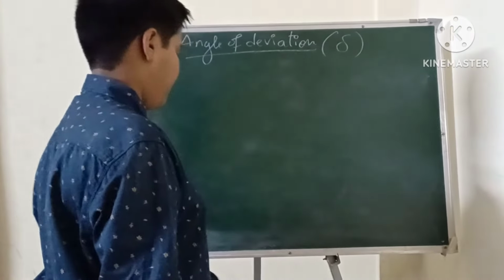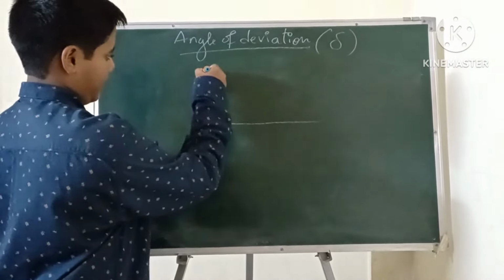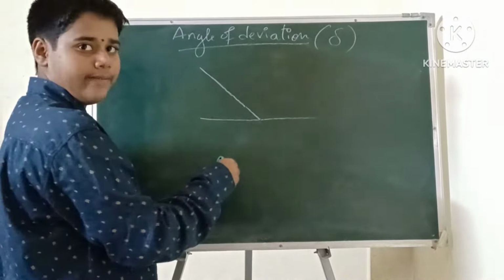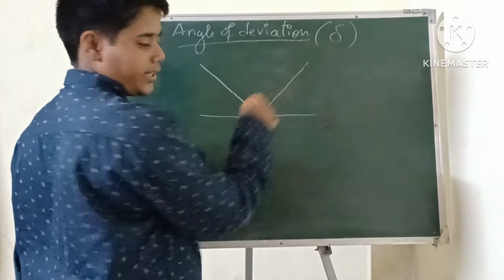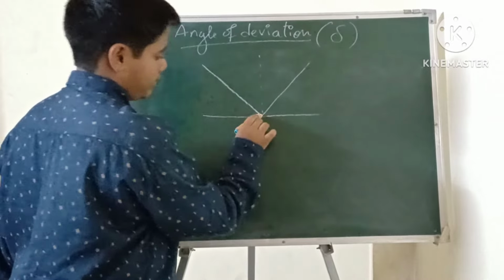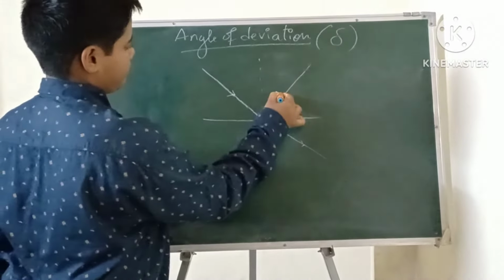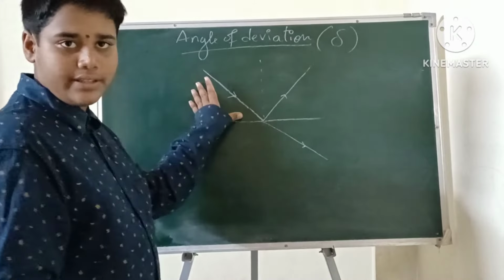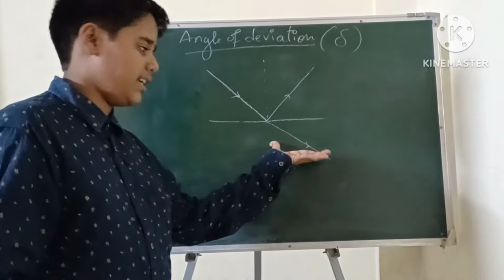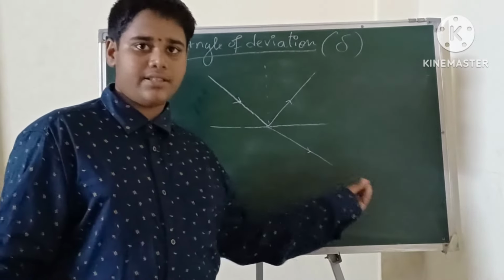So in this I am taking, this is a plane, and this is the incident ray, reflecting ray, and this is the normal, and this is the extended incident ray. This is the incident ray, this is the extended incident ray. I have extended this incident ray.